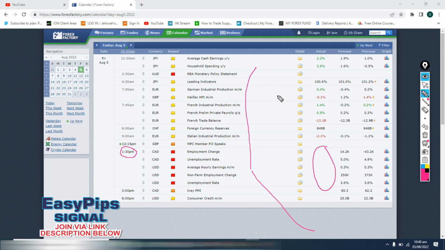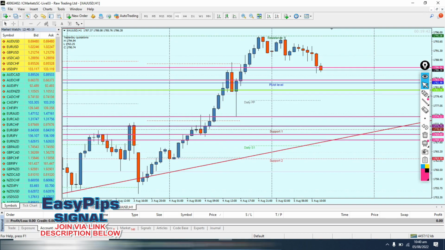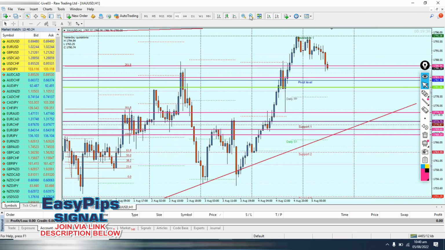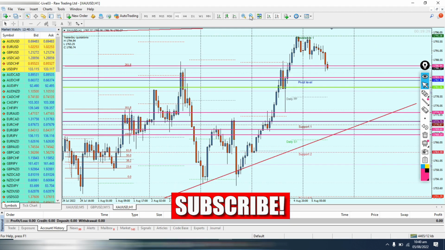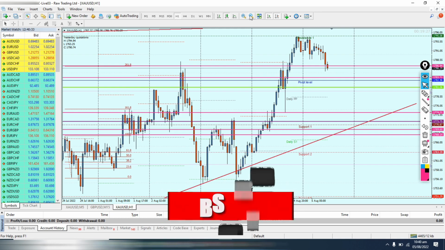So being that we want to catch the move, if it goes north or south, if it goes bearish or bullish, we want to make profit from that news. We want to make pips from that news, and that will now inform us to use what we call pending orders. Now, as you can see currently here, there are two ways of trading the news. One is trading the news using pending order, which I'm going to demonstrate to you guys now, while the other one is trading the news reversal.